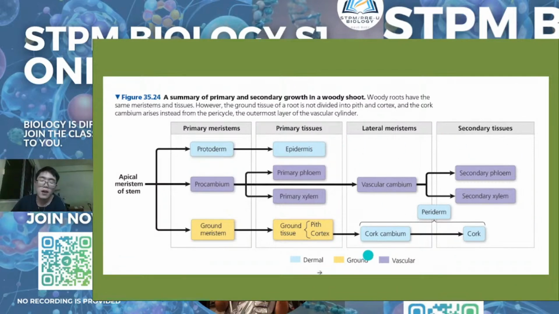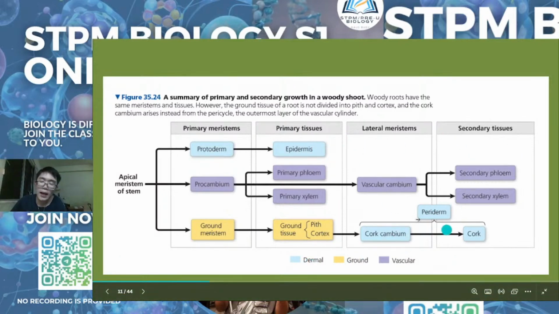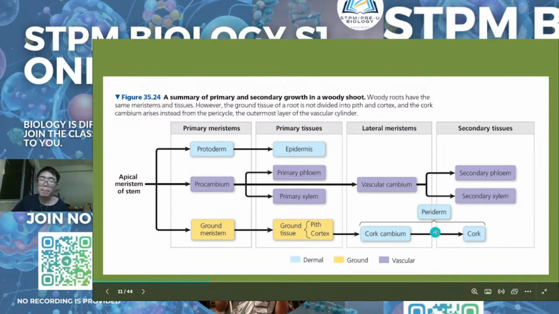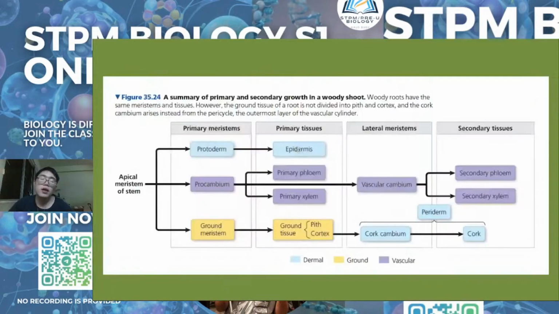So you will see that it is highlighted in blue. The dermal layer means the outermost layer, like skin. For humans, the dermal part is the skin. For the plant, the outer part is the cork, and it will replace the epidermis. Okay, that's all for meristematic cells.